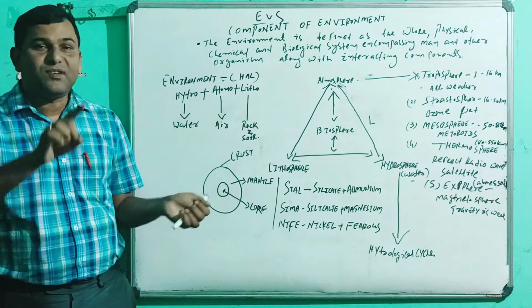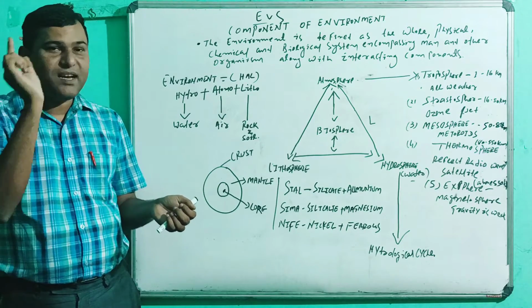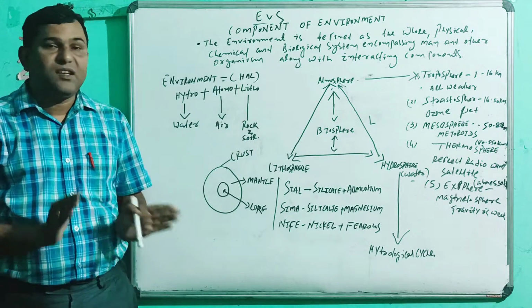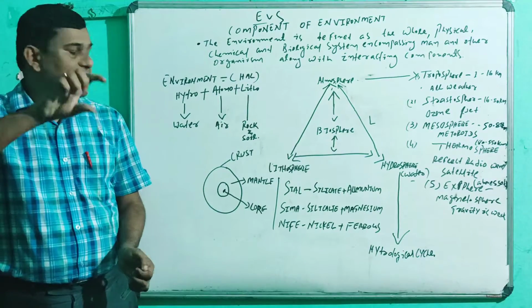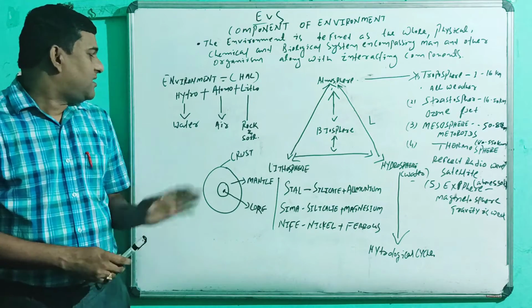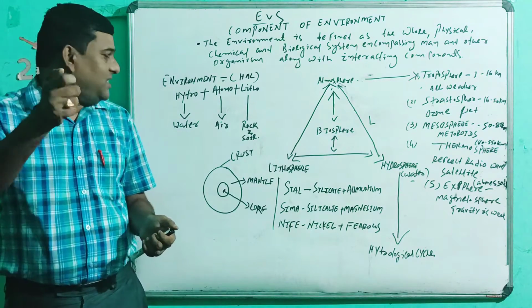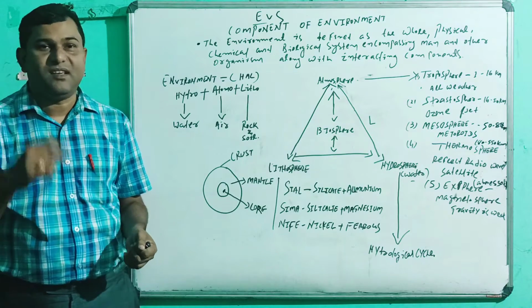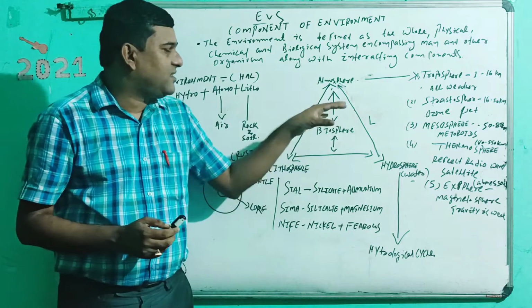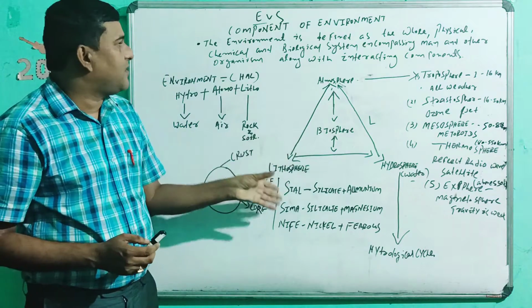Atmosphere is the air around us. Litho means rock, or the soil where we are staying. That means the water we drink, the air we breathe, and the soil we stay on. These are the components of environment.